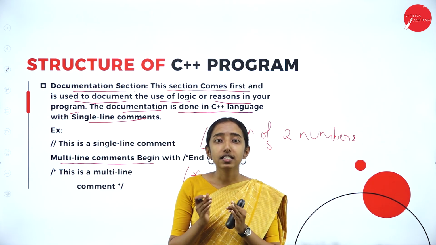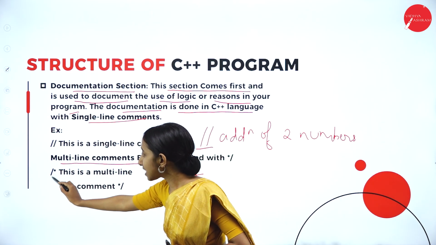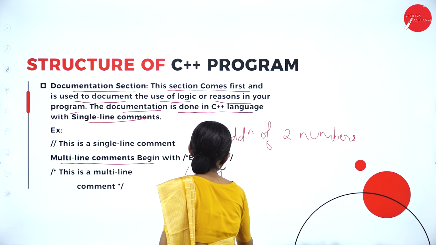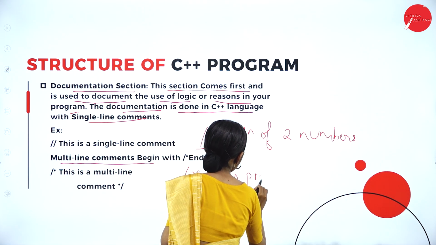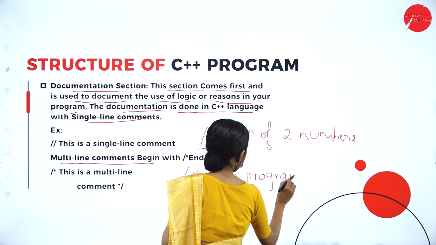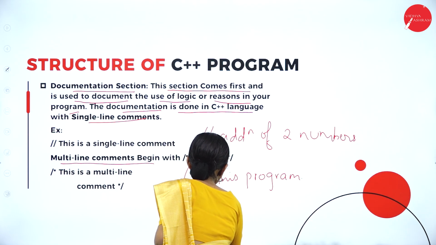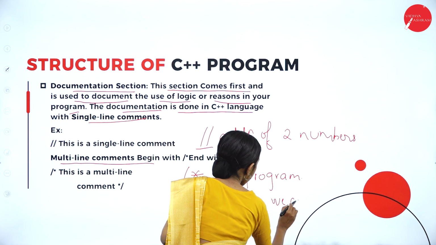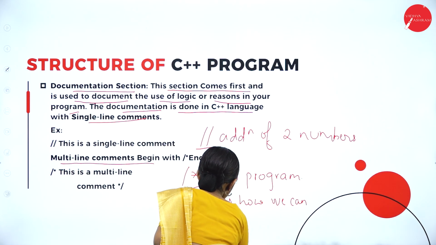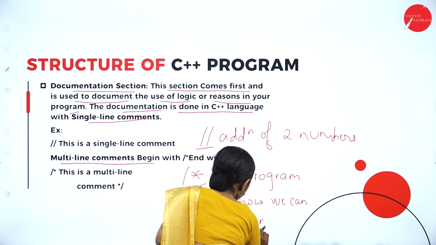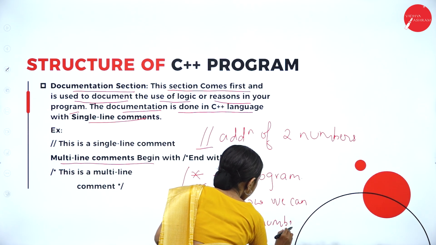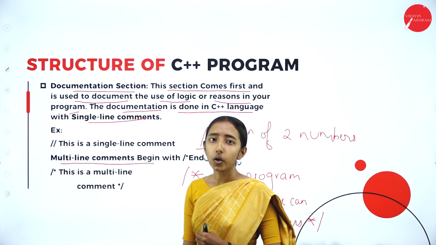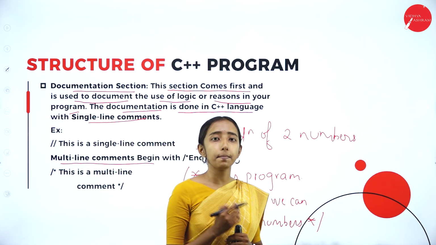we can use this comment, the slash with an asterisk. For example, I can have... So here you can see I have written multiple lines.